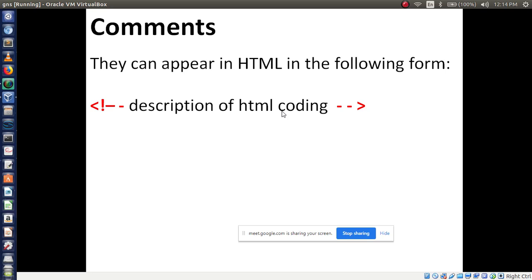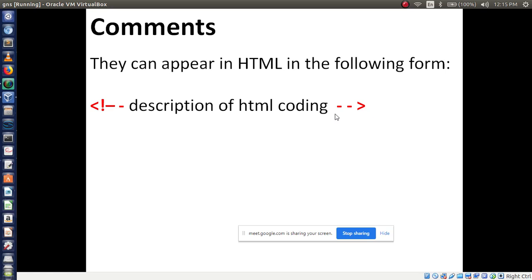So what kind of code it is, how this code will work, that kind of description we have to write within these comments. So in HTML we are using comments like this: angle bracket, exclamation mark, then followed by two hyphens, then whatever you are writing, that is description of your code, then followed by two hyphens, then angle bracket. Whatever I have shown in red color, these all are comments to use in HTML web page.